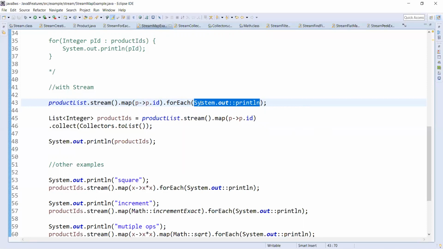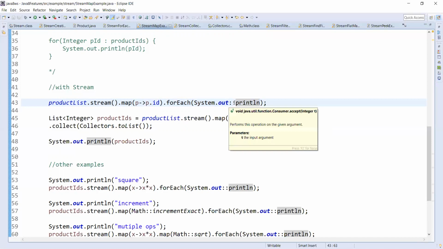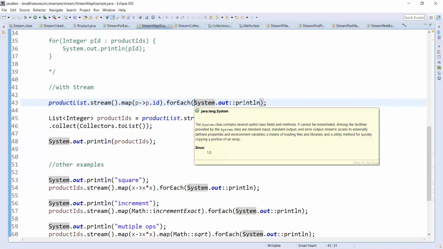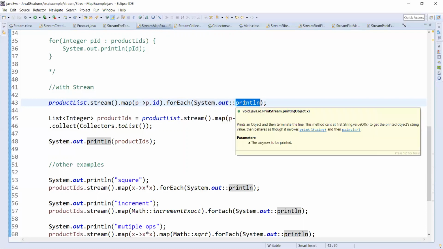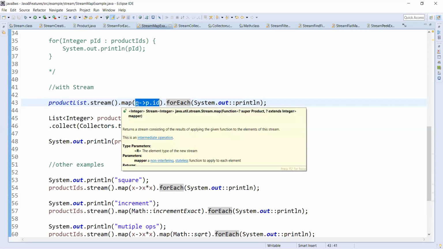So now, again, I'm using the method reference operator. So System.out means I am trying to call the println method from the System.out object, and it will print the IDs from the newly created stream. By this time, we have created a new stream that consists of IDs. So this map will do the thing.